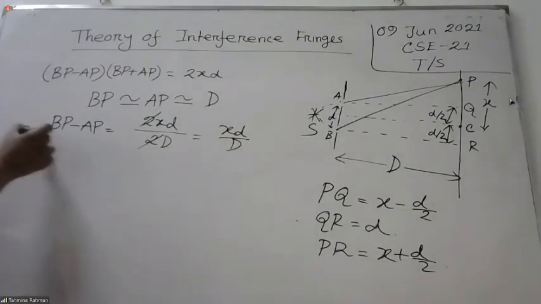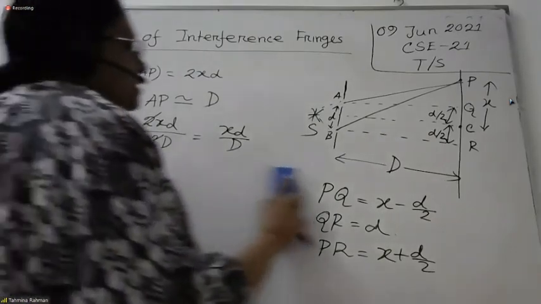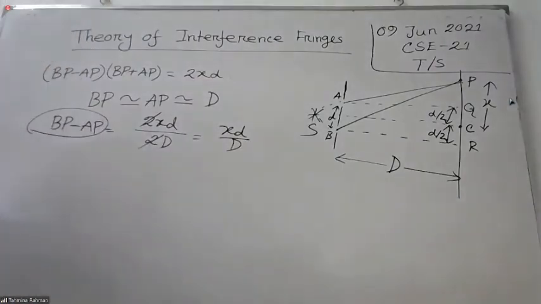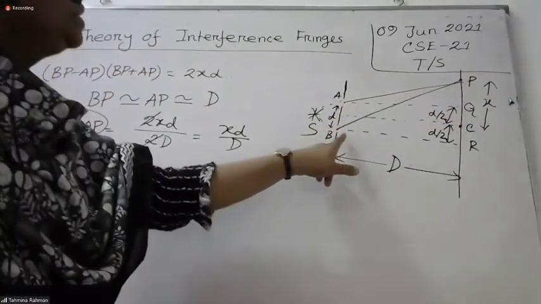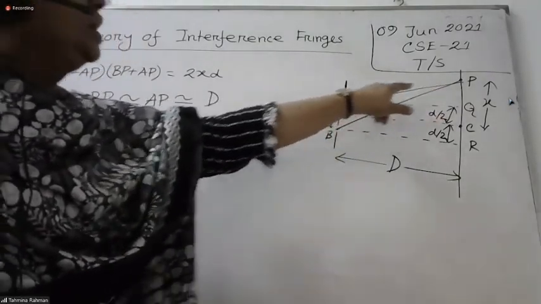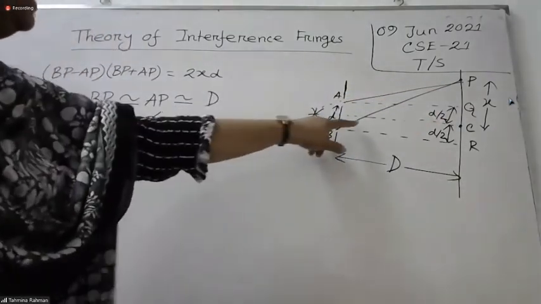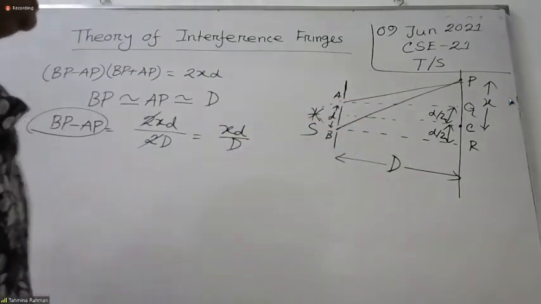Now tell me, what is BP minus AP? Yes, path difference. Good. We are taking one point, here is P. We are getting light from B to P, and another one from A to P. So now we are calculating the path difference between these two, BP minus AP.